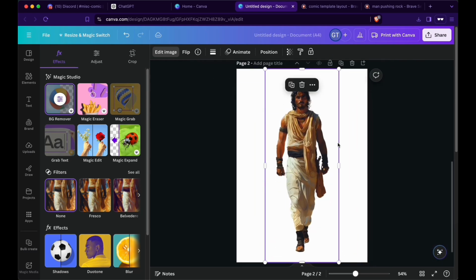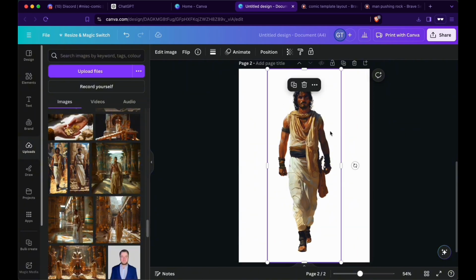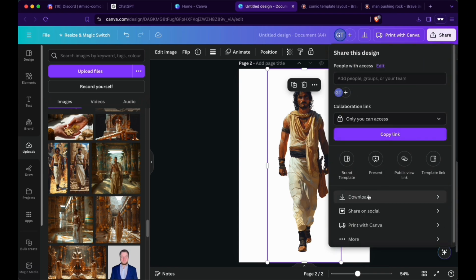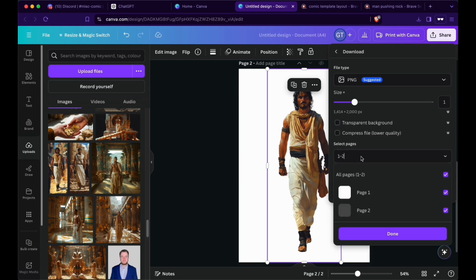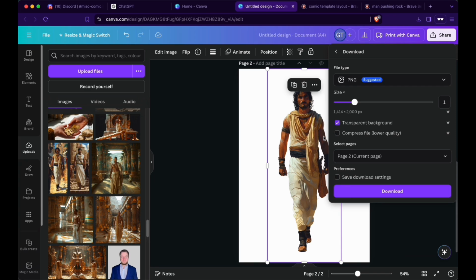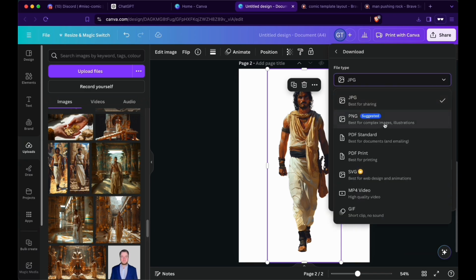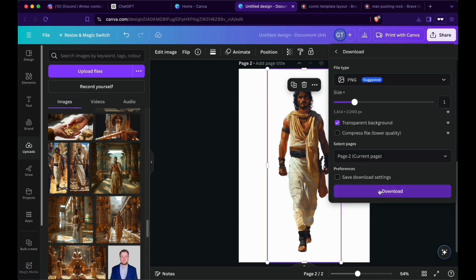You can export that specific file. You can only export PNGs, so the background being transparent while having the Pro Canva subscription. So you press here on share, download, select that specific page. So we're on page 2. We only want page 2. Done, and press transparent background and make sure that it's PNG selected because JPEG would put a white background back there. That's good. And then download.